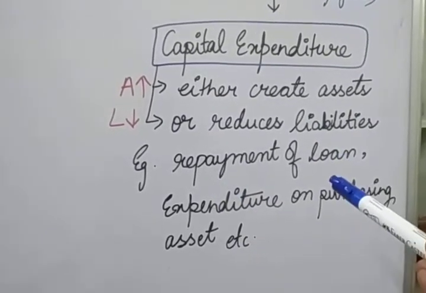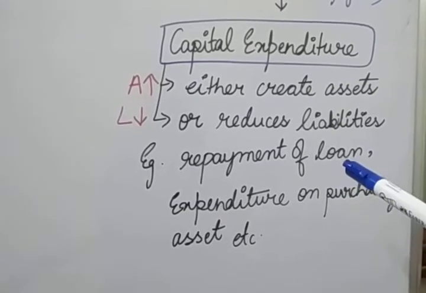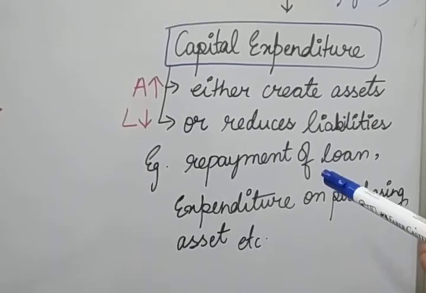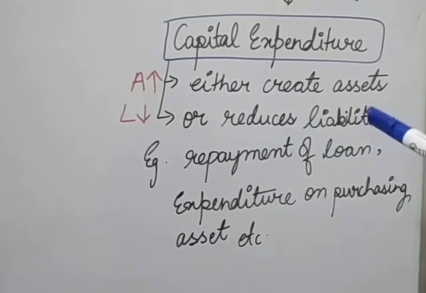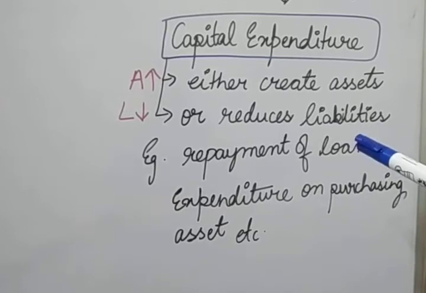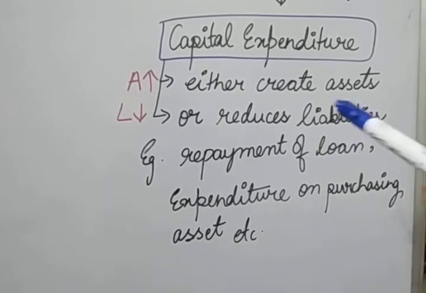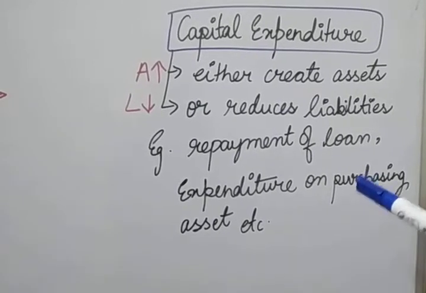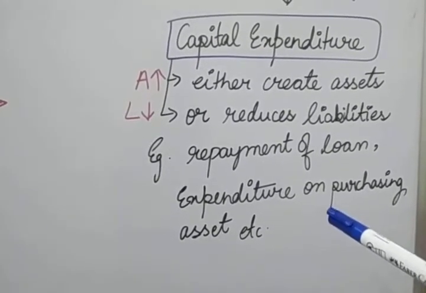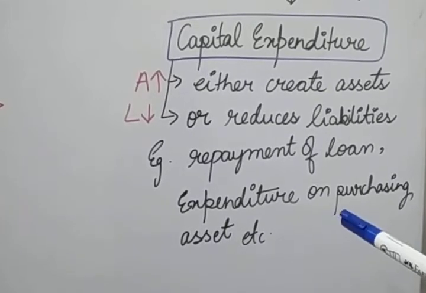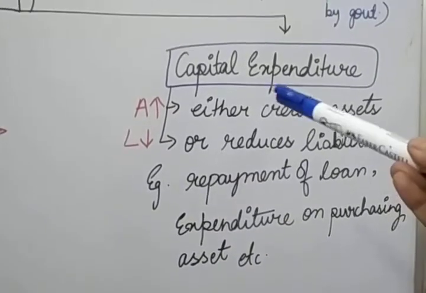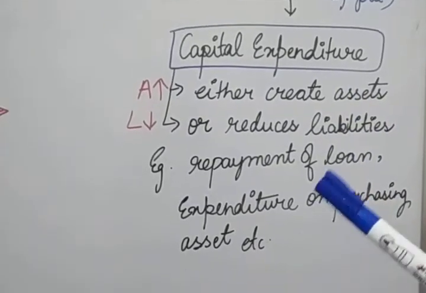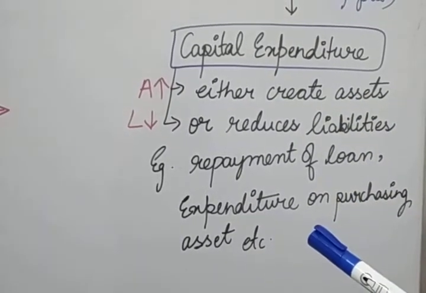If the government has taken a loan from foreign banks or from international agencies, and now the government is repaying the loan, it reduces the liabilities. That is expenditure, but by doing this expenditure, the government's liabilities are going to be reduced. Expenditure on purchasing assets: yes, this is expenditure for the government, but purchasing the asset creates assets for the government, because in the future that asset will be used by the government.